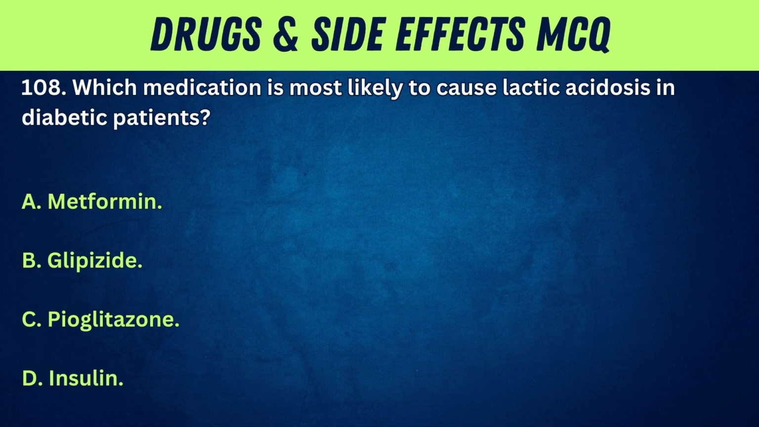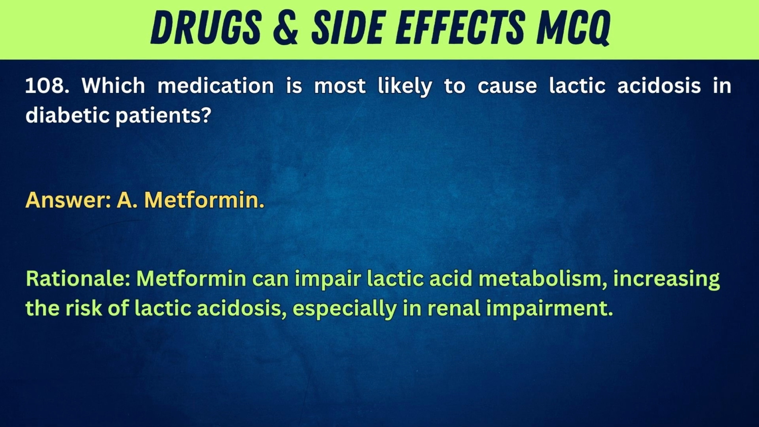108. Which medication is most likely to cause lactic acidosis in diabetic patients? A. Metformin. B. Glipizide. C. Pioglitazone. D. Insulin. Answer: A. Metformin. Rationale: Metformin can impair lactic acid metabolism, increasing the risk of lactic acidosis, especially in renal impairment.